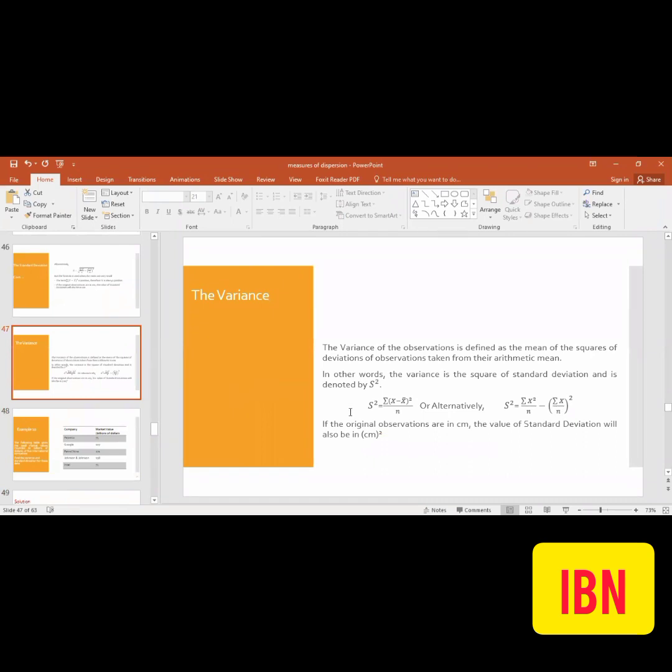As you people have observed, what we have done in the mean deviation about mean, हमने क्या किया है? हमने किया था average sum over n लिखा हुआ था ना उसके फॉर्मूले में. So that was the average absolute deviation of the observations from their corresponding average, चाहे mean हो, चाहे median हो. But here what we are doing for the variance case, we are taking the average, sum over n. ये वाली चीज summation और n का मतलब होता है average करना. किसको average कर रहे हैं हम? Average square deviations. हम square कर रहे हैं deviations को of the observations from their corresponding mean. So that is known to be the variance.